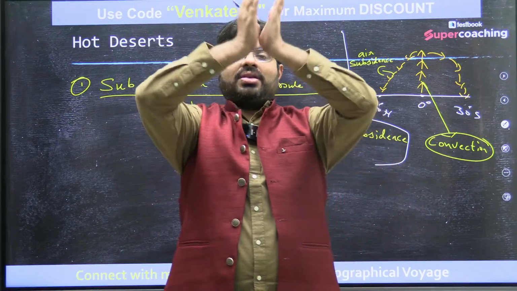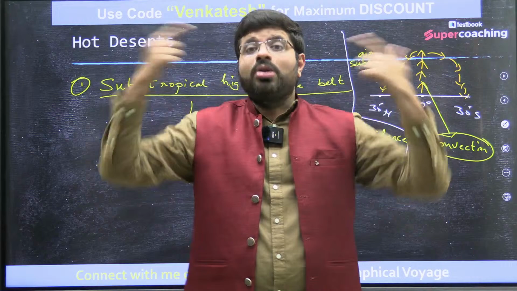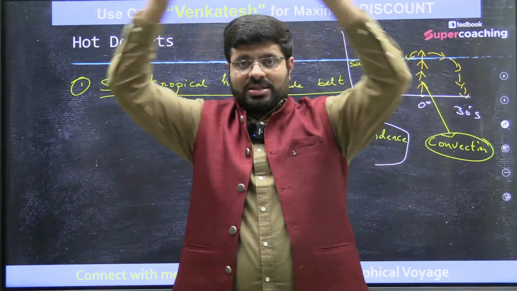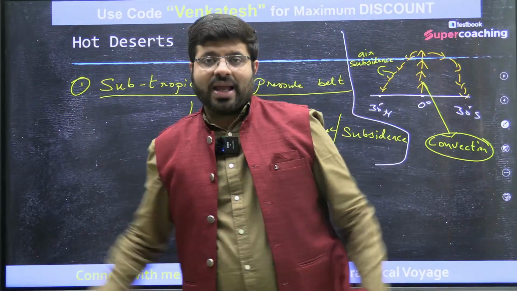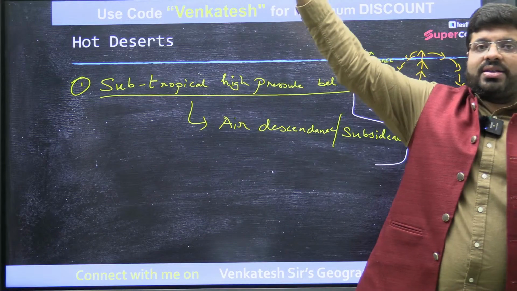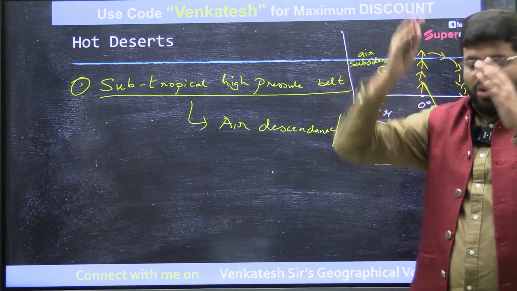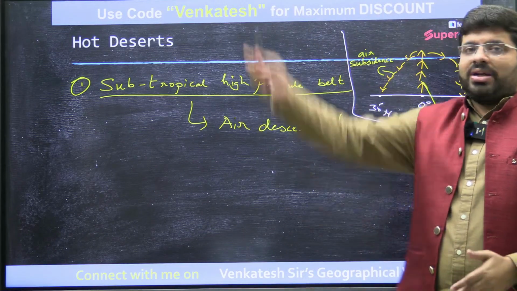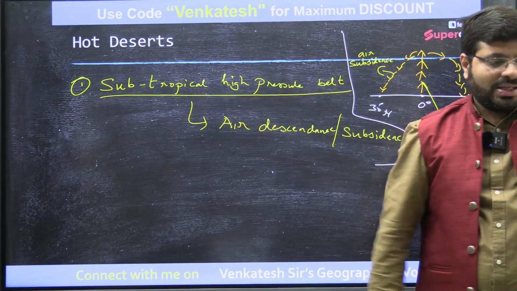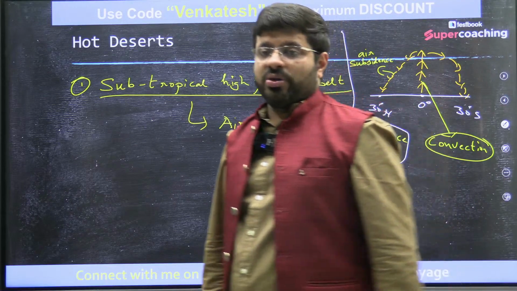From there, the air has by then cooled down. As it cools down, the air will start descending. Imagine we are here. Whatever the air which has risen here starts descending and falls onto the ground level. So it slowly starts descending exactly in the latitudes of 20 to